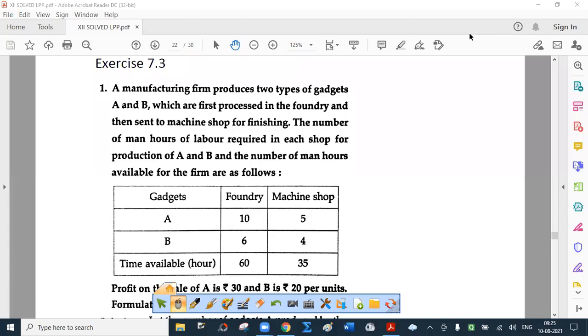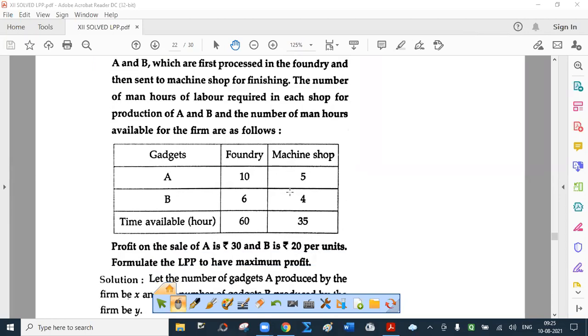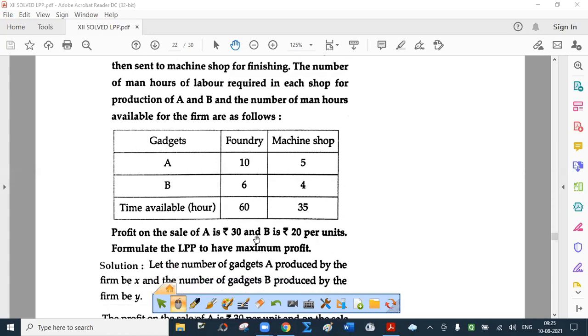Exercise 7.3. A manufacturing firm produces 2 types of gadgets, A and B, which are first processed in the foundry and then sent to machine shop for finishing. The number of man hours of labor required in each shop for production of A and B and the number of man hours available for the firm are as follows. Good. They are directly given in tabular form. Profit on the sale of A is rupees 30 and B is rupees 20 per unit. Formulate the LPP to have maximum profit.